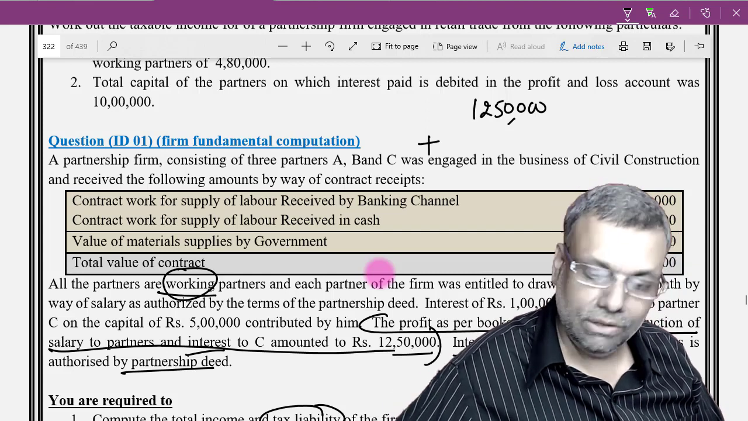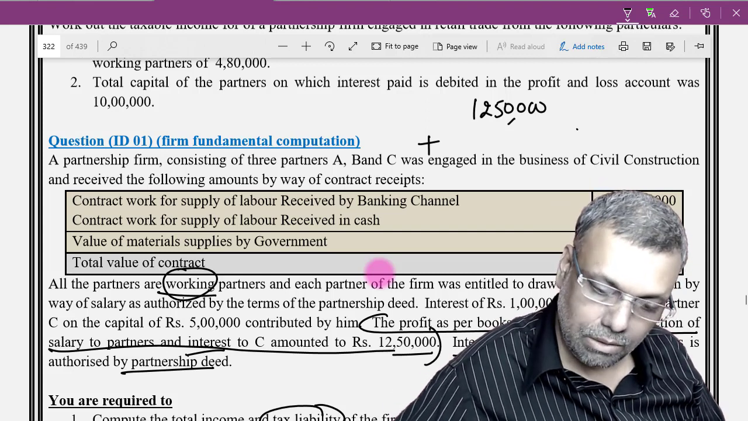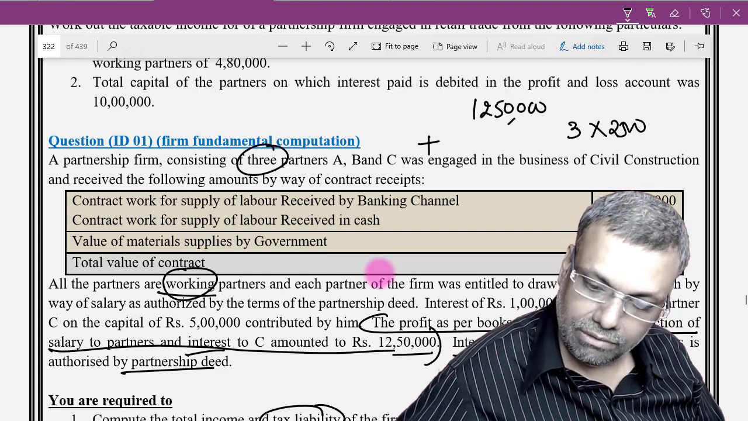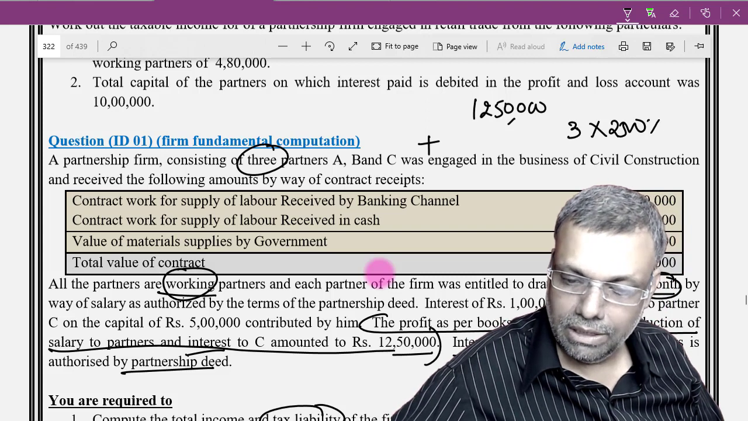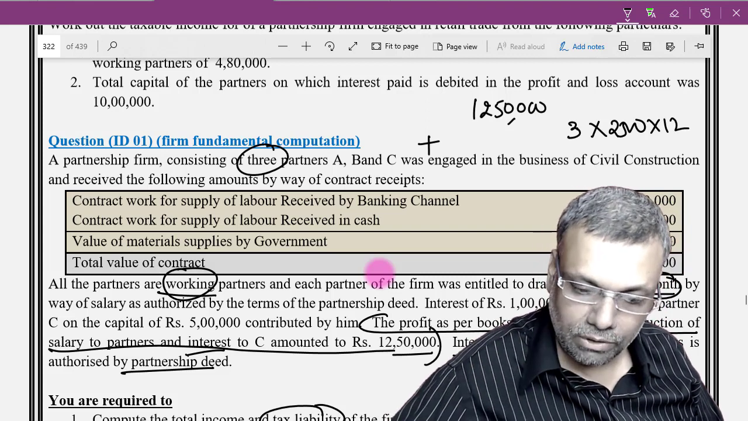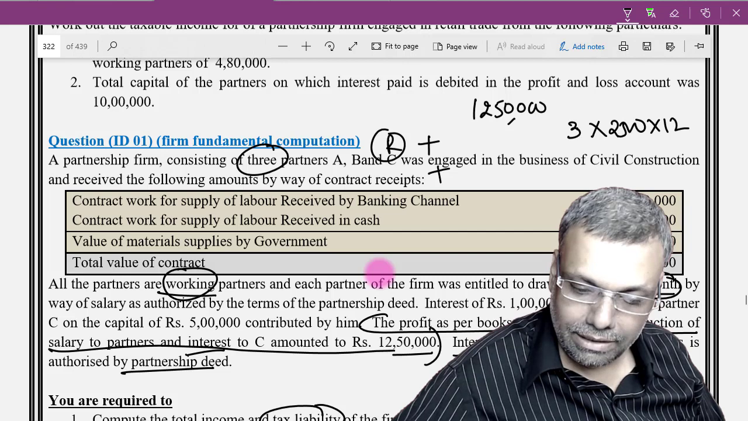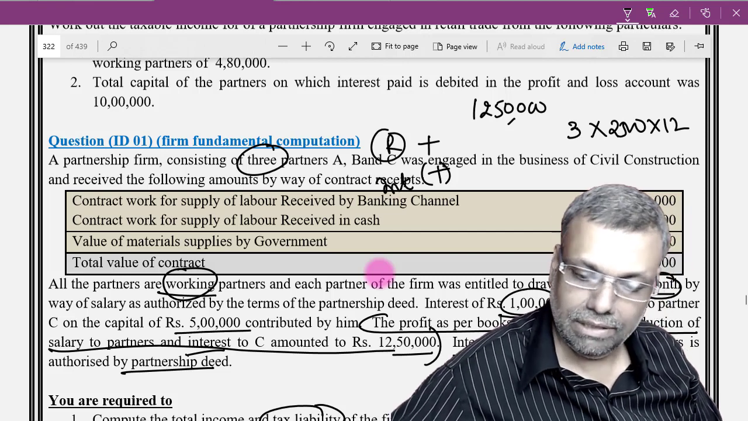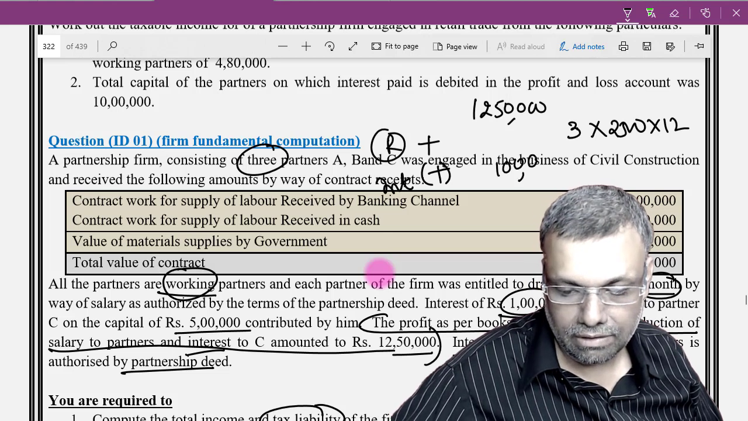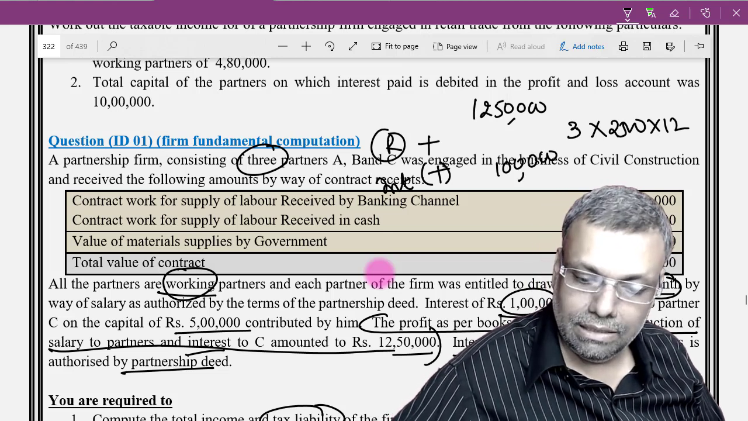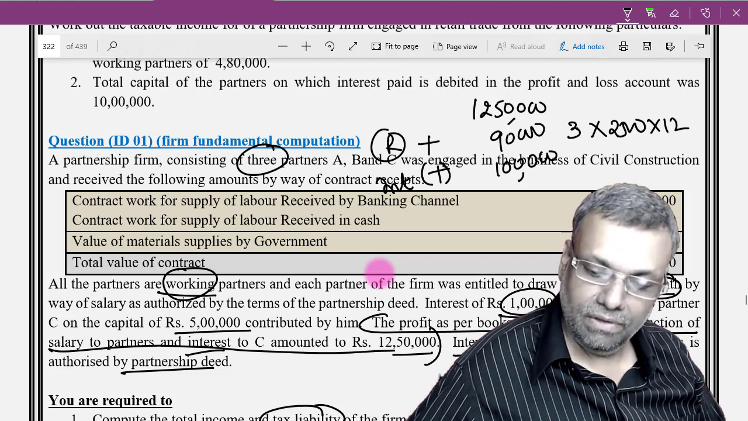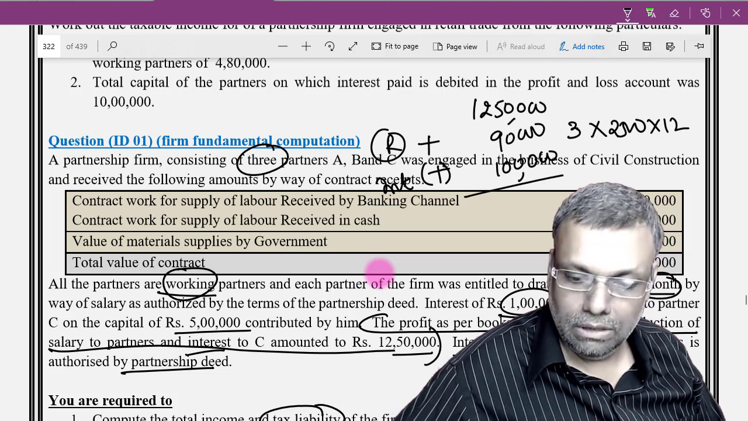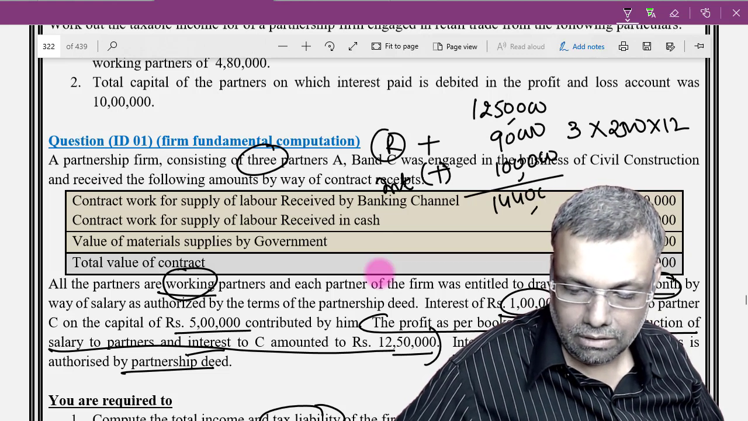So add the remuneration. How many partners? 3 partners. So 3 multiplied by 2,500. It is per month, so multiplied by 12. This will be the remuneration. Add interest. Interest is paid 1 lakh on the capital of 5 lakhs. So first of all, I will add the total figure. Add 90,000 remuneration and this. Take the total: 14,40,000.